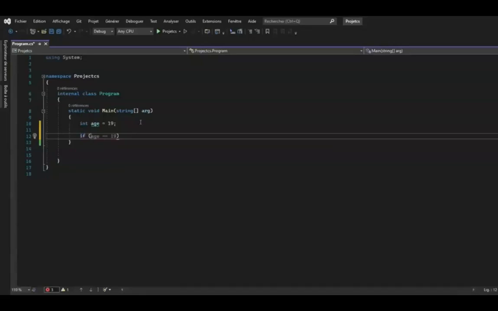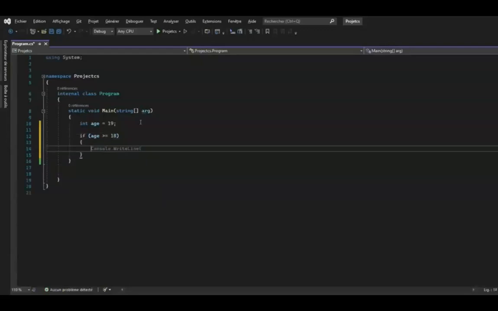Here, we will tell the user that if he is of age, then he can enter. So we will type Console.WriteLine and write, you are of age, you can enter the cinema. To sum up, we've created a condition with the if, in which we've placed a condition. And inside this conditional block, we will place an instruction. We can start running the program. And you will see that the program displays, you are of age, you can enter the cinema, because the value contained in the age variable is greater than or equal to 18.